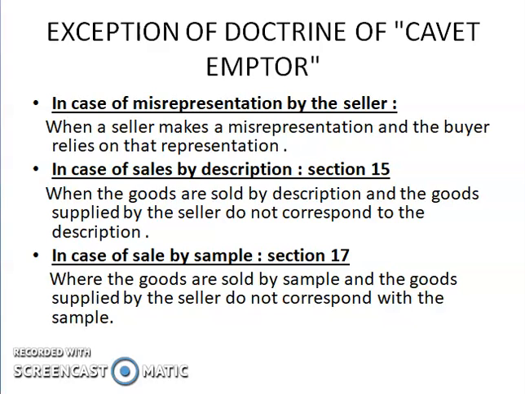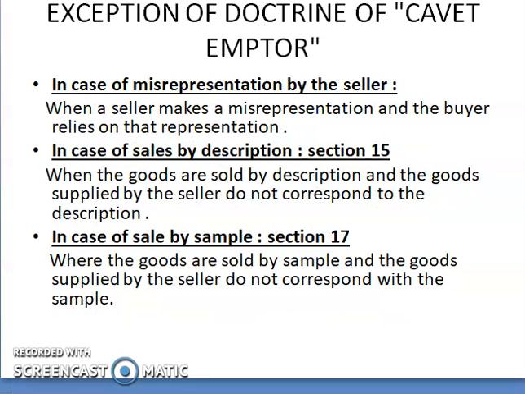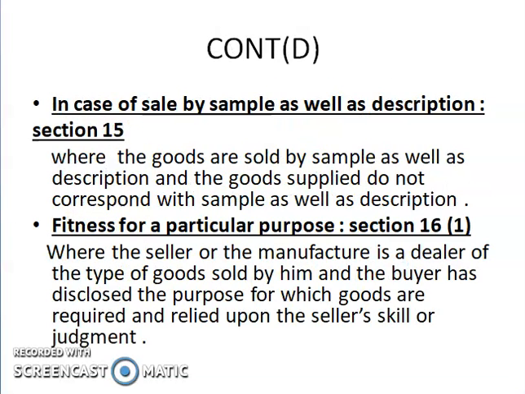Next, in case of sale by sample, as per section 17, the goods are sold by sample and the goods supplied by the seller do not correspond with the sample. If the seller gives a sample to the buyer and supplies a different type of product, it means there is a mismatch between actual delivery and sample. In such a situation, the buyer can repudiate the contract. In case of sale by sample as well as description, as per section 15, where the goods are sold by sample as well as description, the goods supplied do not correspond with the sample as well as the description.